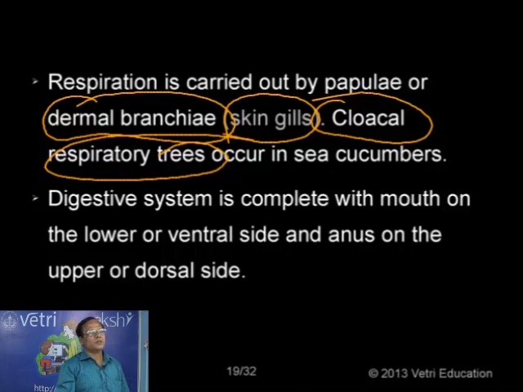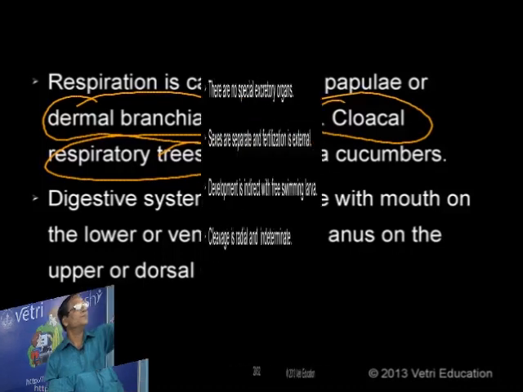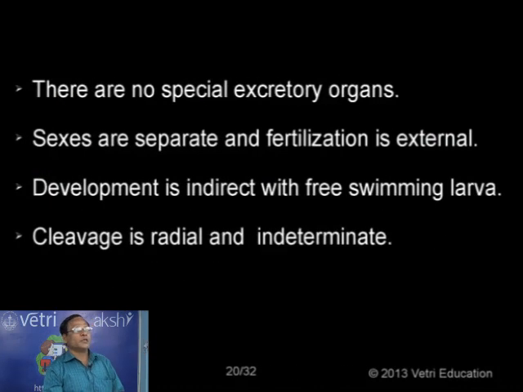Then the digestive system is very simple. If you take the starfish, it is flat. We have the anus on the upper side, or aboral side, and the mouth on the lower side, the ventral side, also called the oral side. There are no special excretory organs. Simply some amoebocytes are floating in the water vascular system, concerned with the removal of the waste materials. The sexes are separate. These are dioecious animals, and normally the fertilization is external and the animals are oviparous. During development there is a larval stage, so we can say indirect development, with a free-swimming larva.